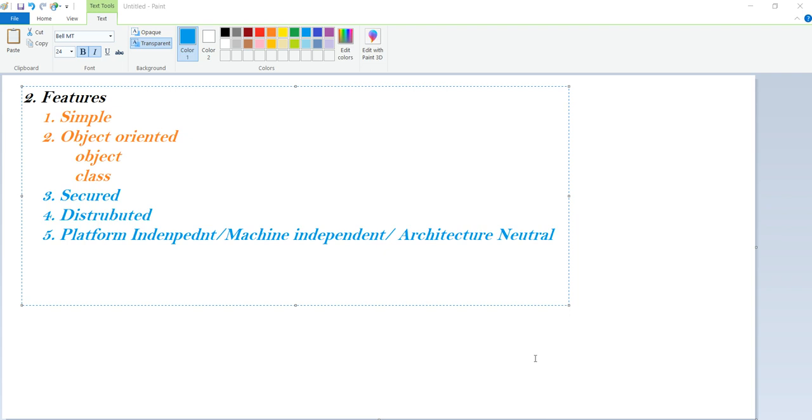Students, this is a continuation of the next features. In Java, the last feature we discussed is platform independent. This platform independent Java can be executed in any machine irrespective of the hardware or software architecture, without any dependency on the operating system.